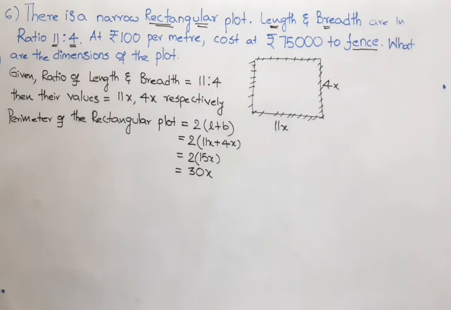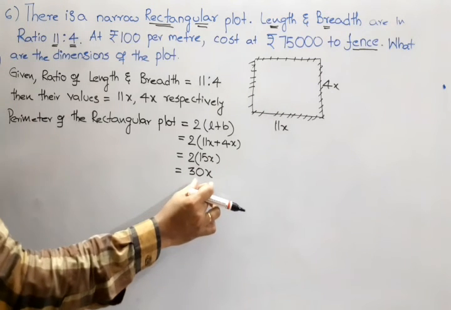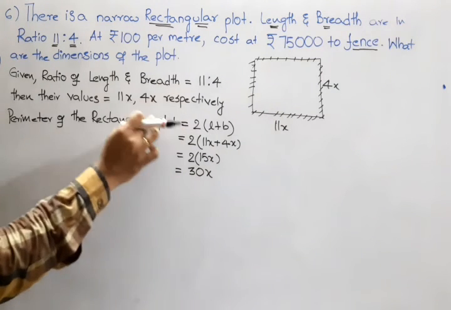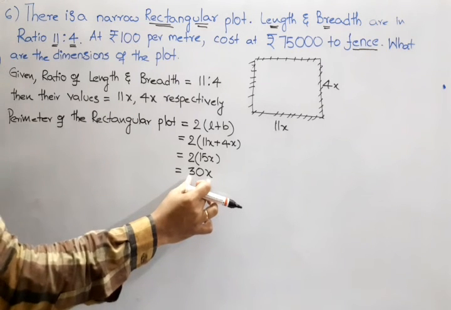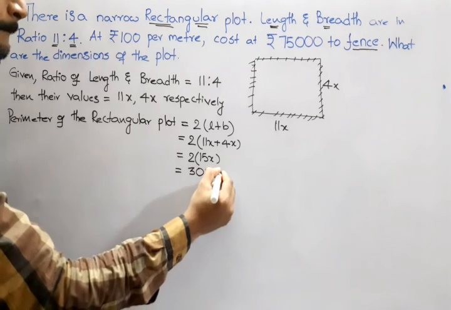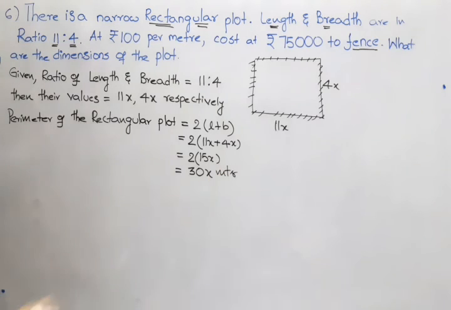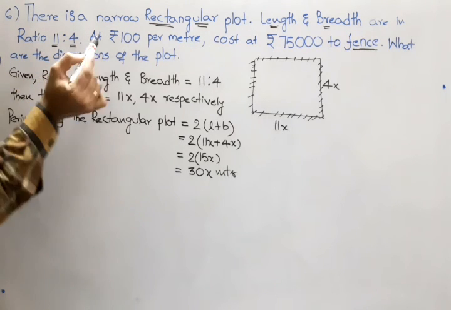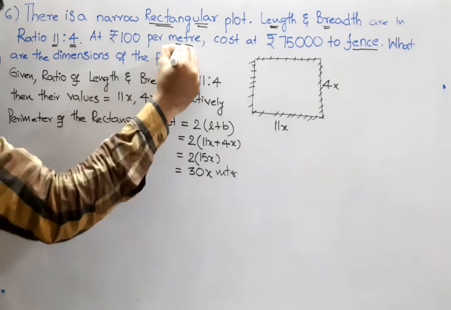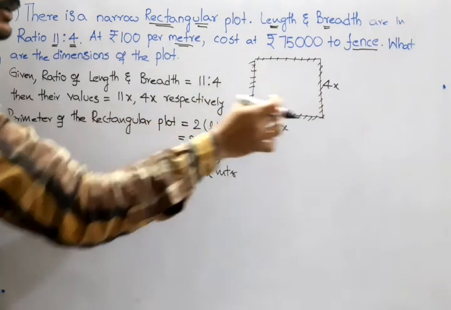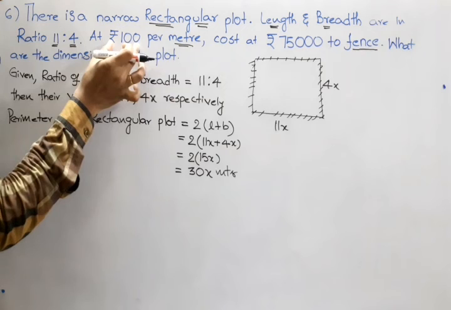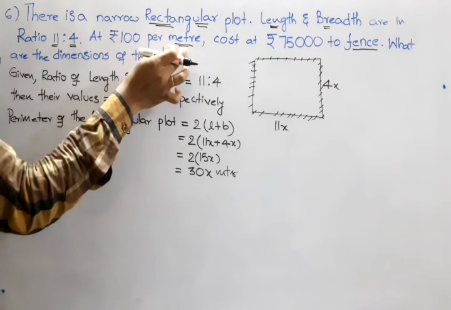Now look, 30x. For example, this 11x is meters and 4x is meters. The perimeter of the plot is going to be 30x meters, isn't it? 30x meters. Now look, at rupees 100 per meter. So in order to fence this part, they are asking us to pay rupees 100 per meter.